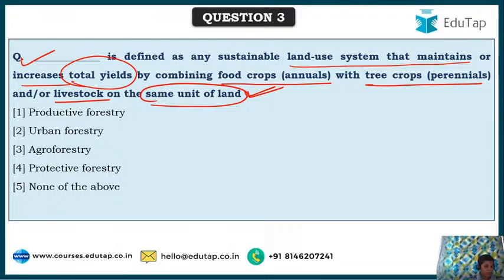Yeah, Mausami, what's the difference? What is it you are asking? Difference between agroforestry and farm forestry.